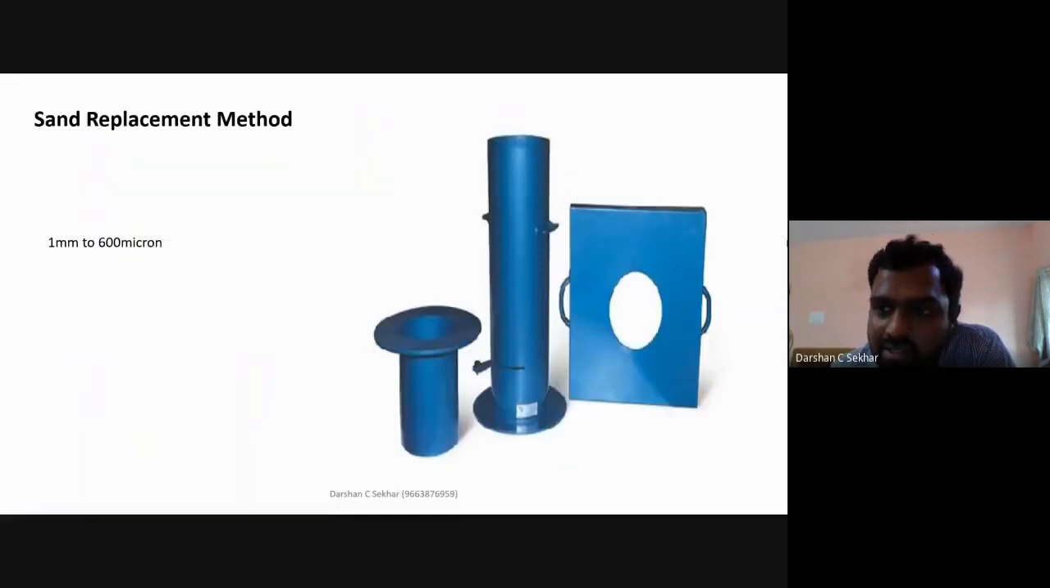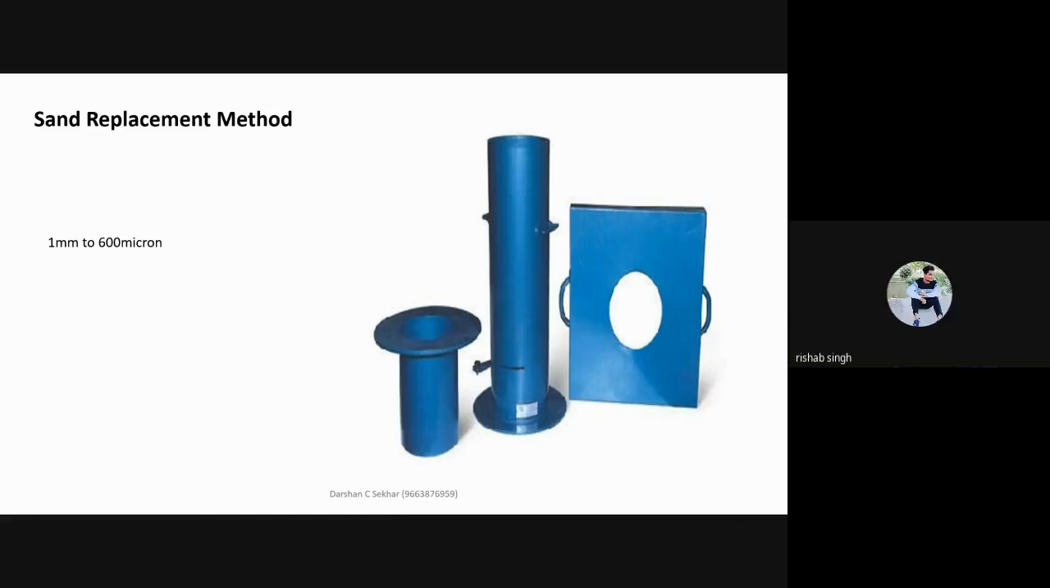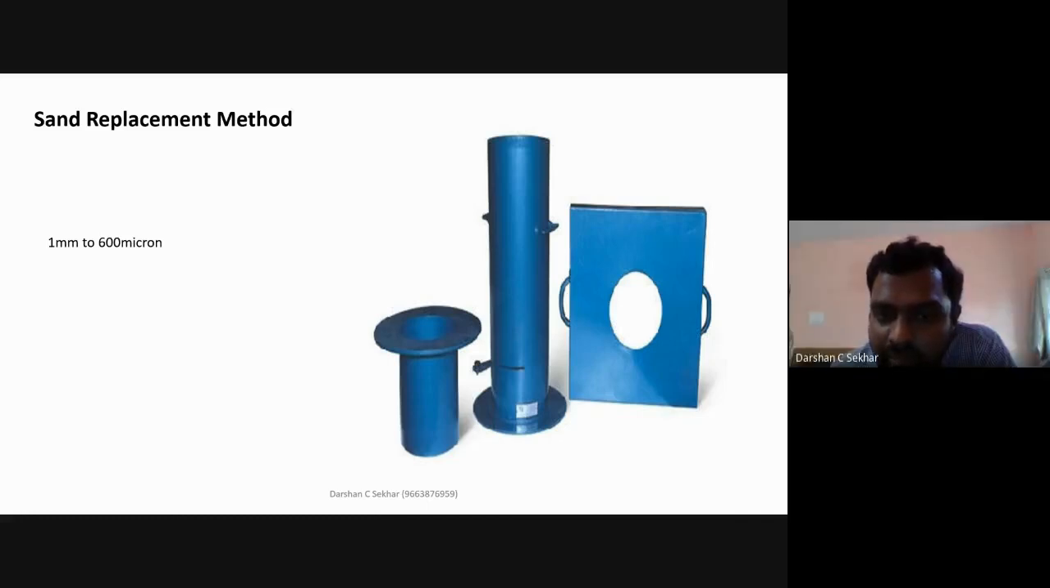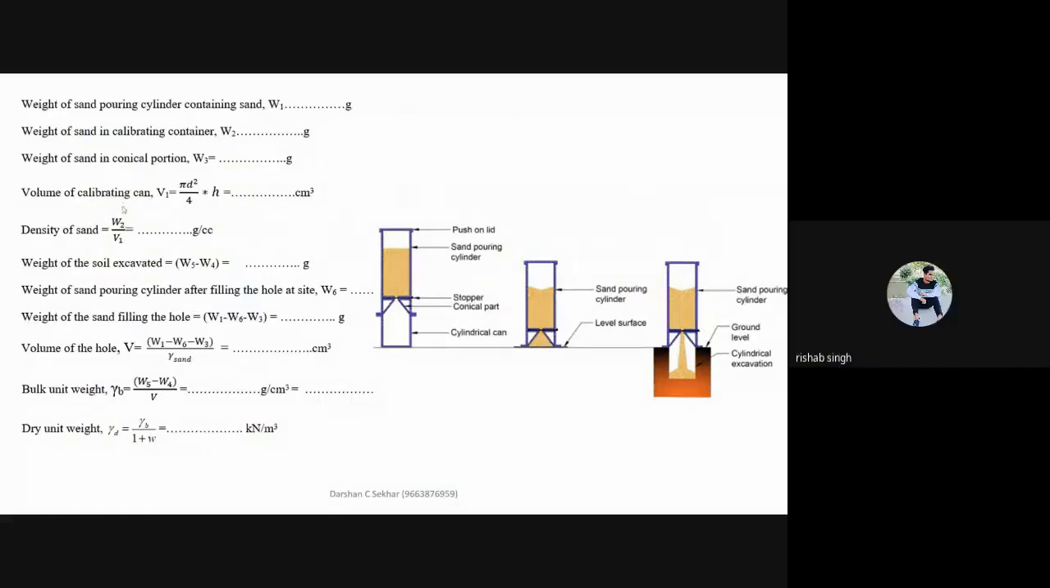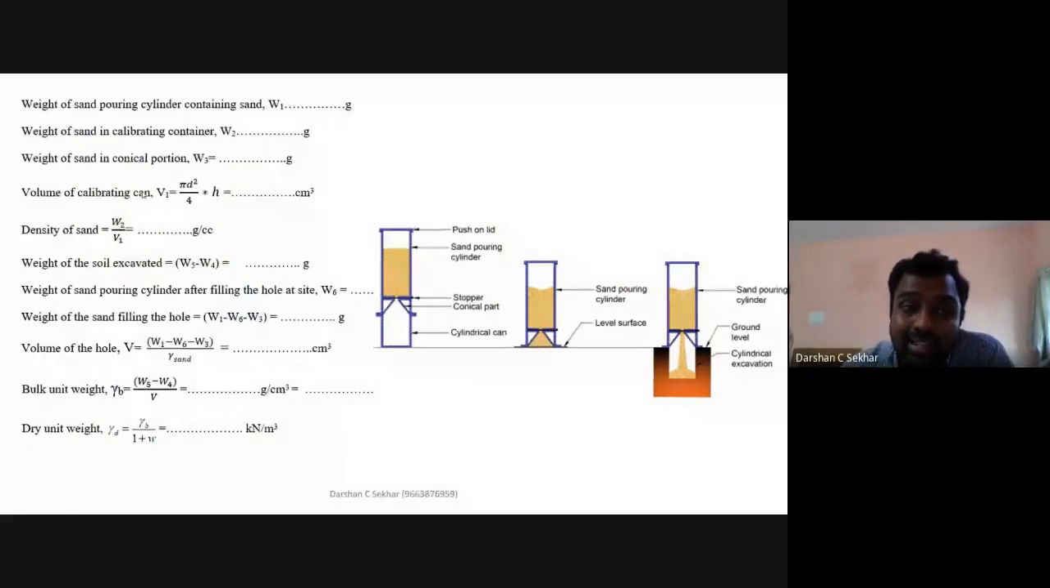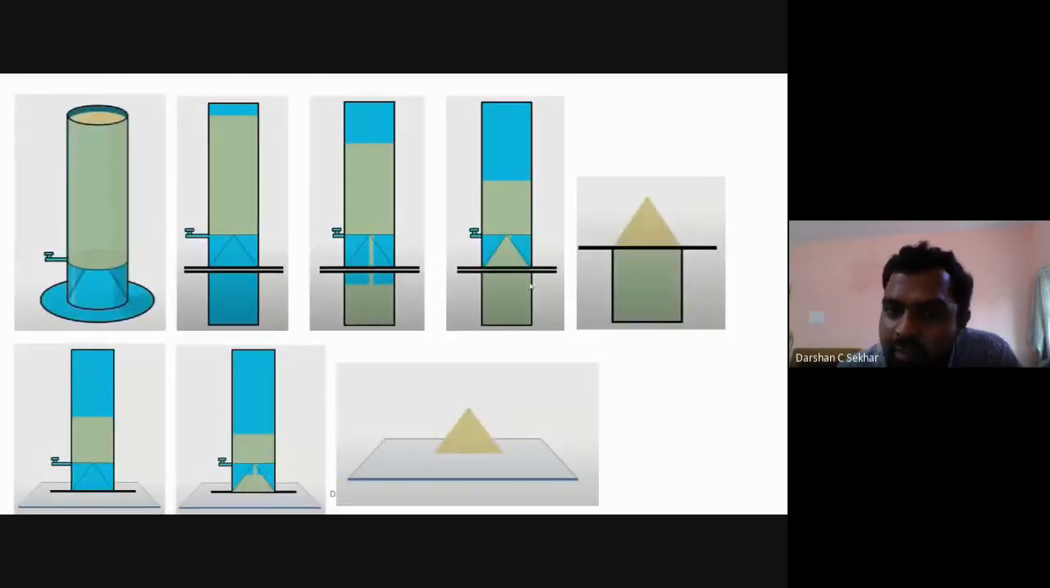The height of the calibrating can will be 15 centimeters and the diameter will be 10 centimeters. So you know the volume of this calibrating container. Then take the density of the sand. I'm going to tell later why you take the density of sand, because you are going to do this at the site. Density is nothing but mass by volume. I know the mass that is going to be filled in this calibrating container, and I also know its volume. So I can find out the density of this sand.